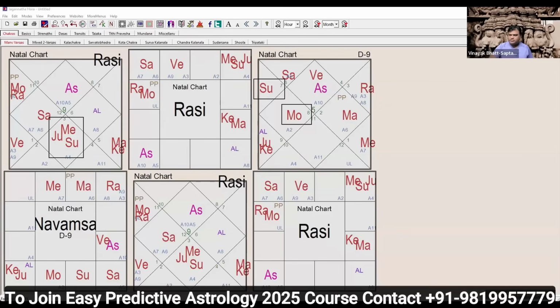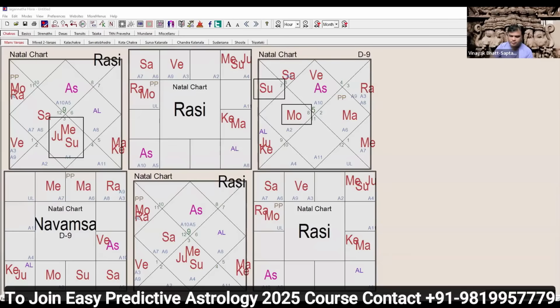So this is not a classical combination of Pitru Krodha, Pitru anger. But other things are there. If we know the other combinations, like if Sun is placed in the Badak, or Moon is placed in the Badak, what will happen? Then those combinations you can use. But it is not the case of Pitru Krodha. So like this, we need to check. Don't get confused if Mars is placed in Leo sign or Cancer sign. Don't conclude that it is connected to the sign of Mars.